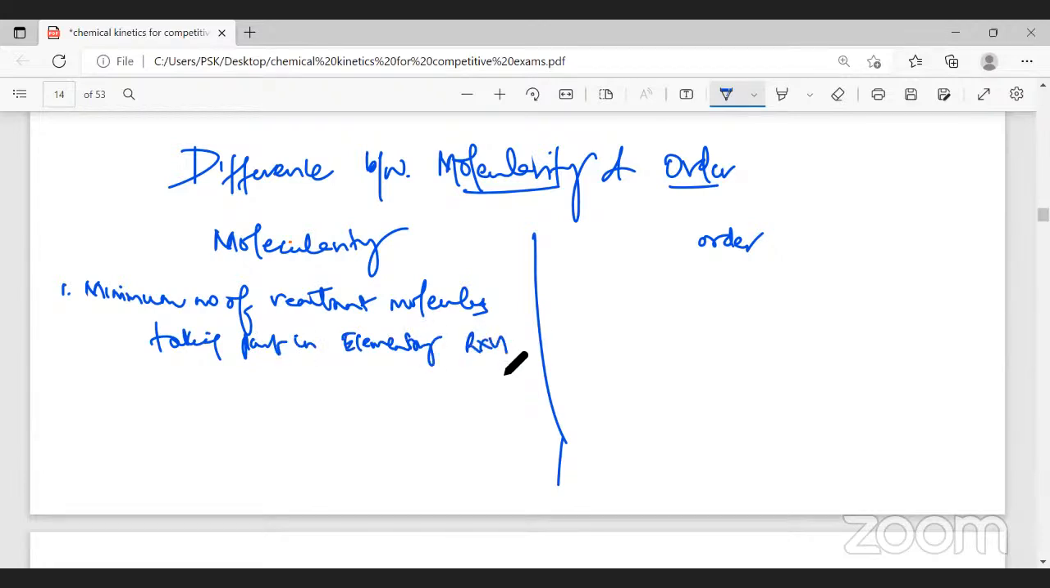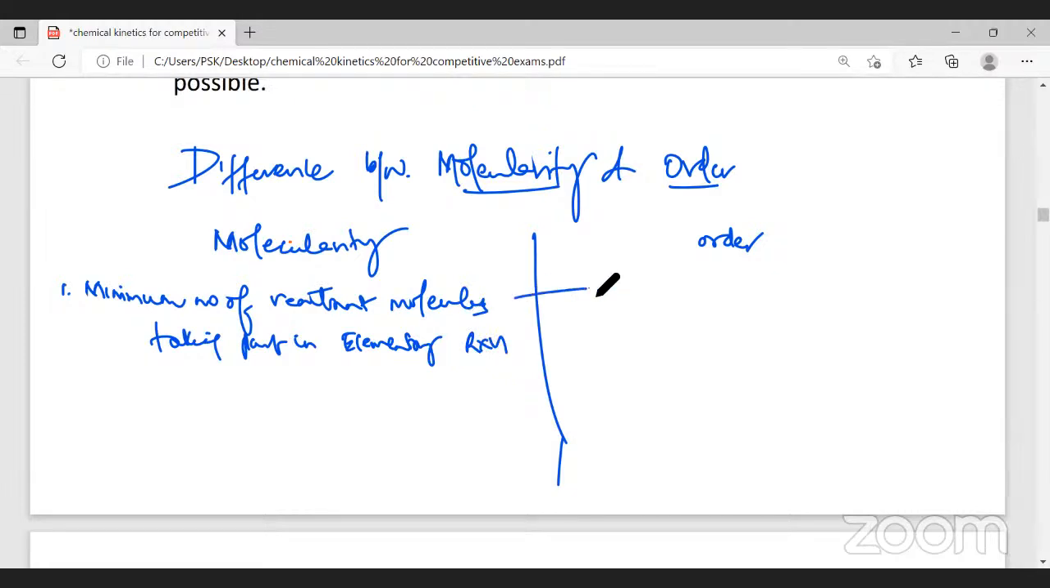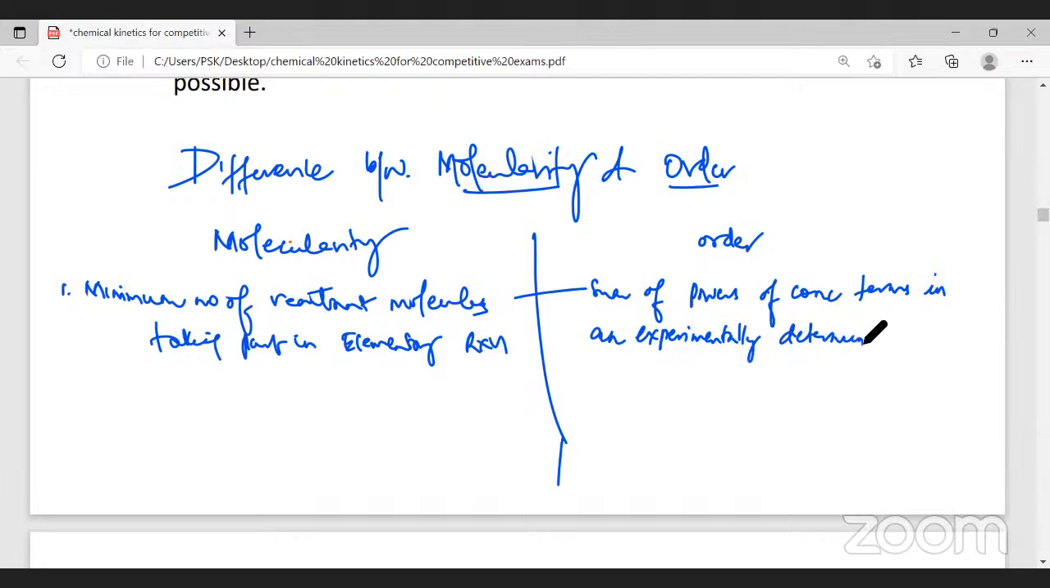But what is order of the reaction? Order of the reaction is defined as what? Sum of the powers of concentration terms in an experimentally determined rate equation. So order is defined as sum of powers of the concentration terms in an experimentally determined rate equation.